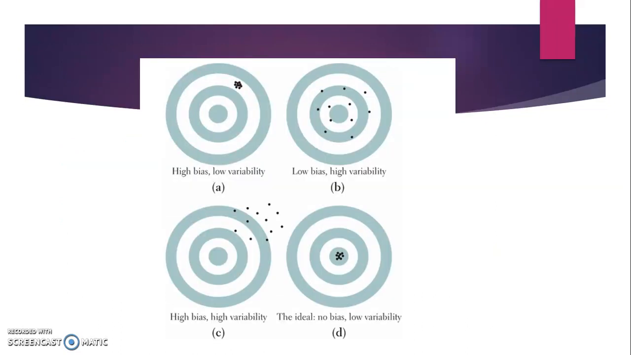And this is something you need to write down on your paper. So obviously, you definitely want all your arrows or whatever, your darts, to hit the center of the bullseye.